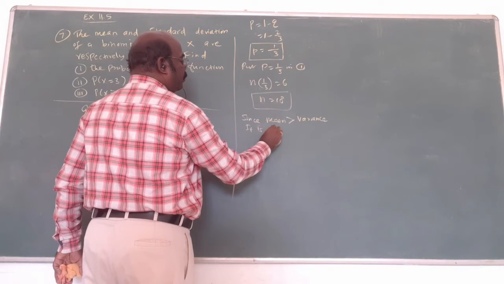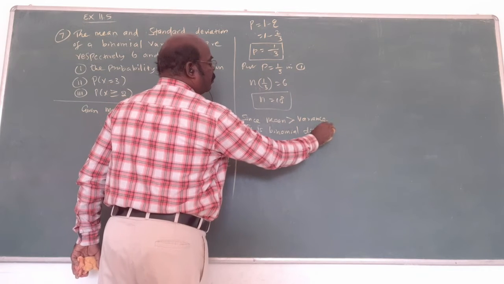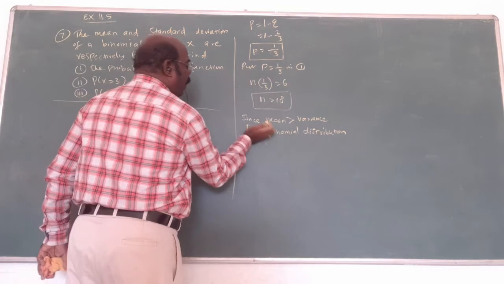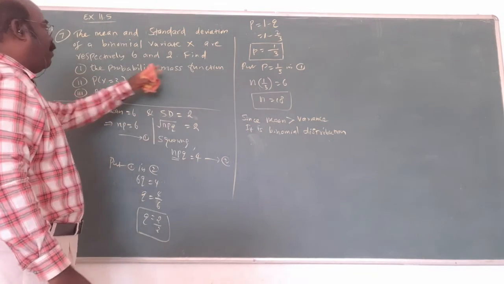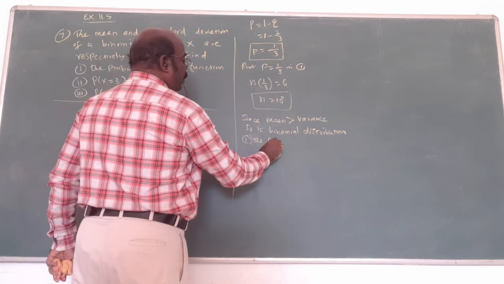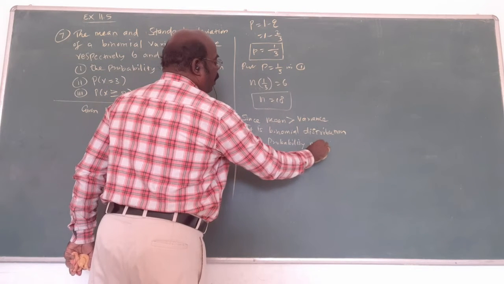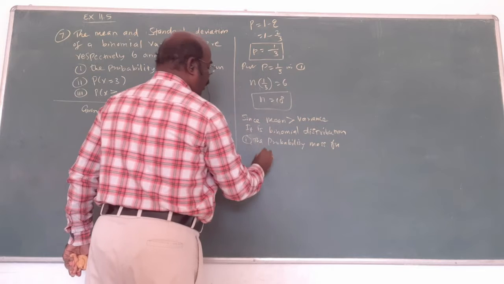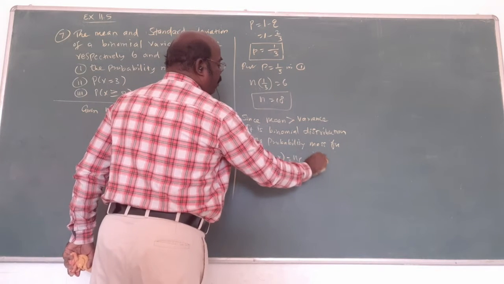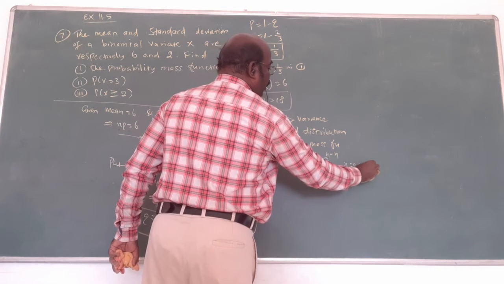That's why we use this formula. What is it asking? The first one is asking for the probability mass function. The probability mass function: P of capital X equal to x is nCx p power x, q power n minus x, for x equal to 0, 1, 2, up to n.